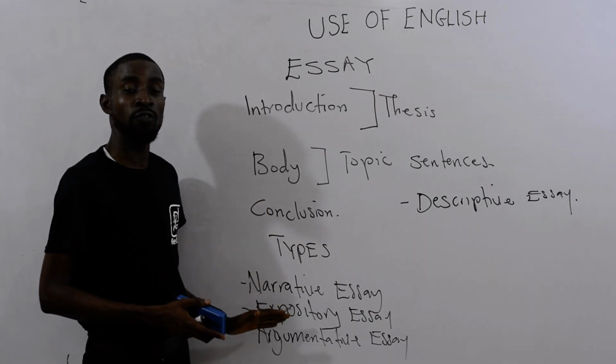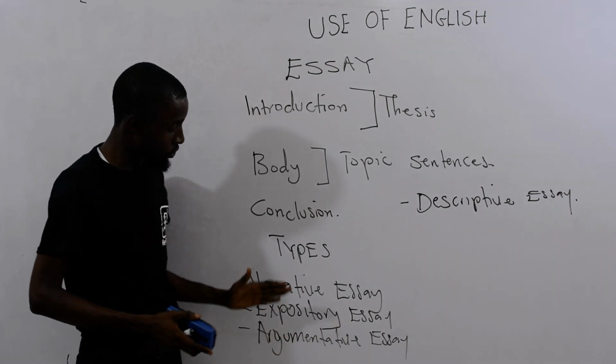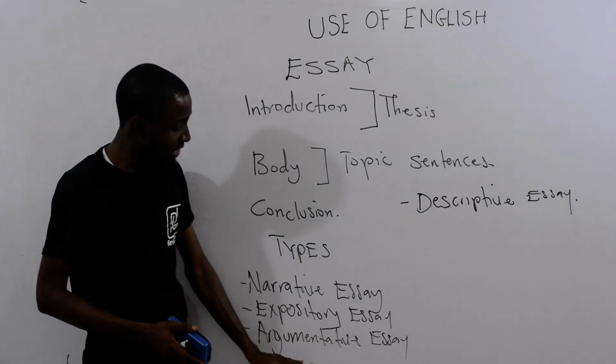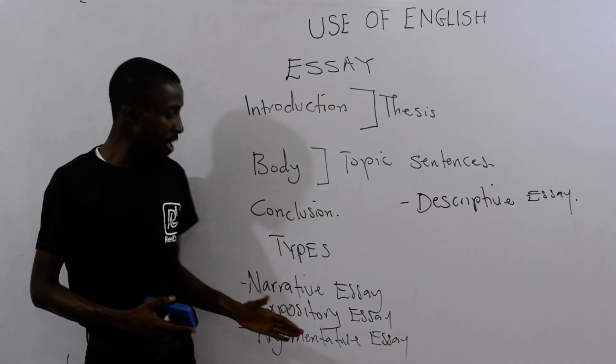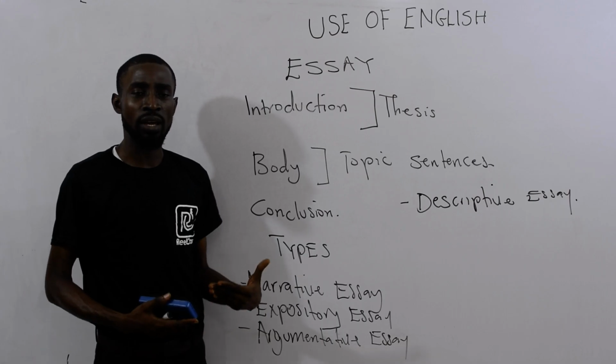So whether it is narrative or expository, it must carry what? Topic, thesis, and of course topic sentences and what? Conclusion. Then we also have the argumentative essay. How do you write the argumentative essay? All right. If expository essay tells us how things are made, for example, like how do you make fried rice?